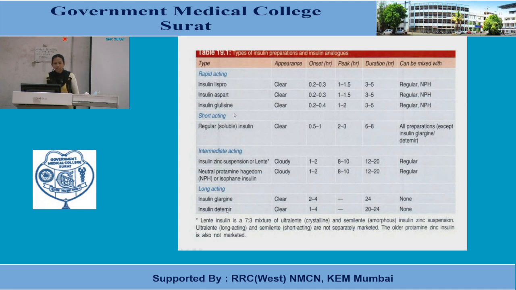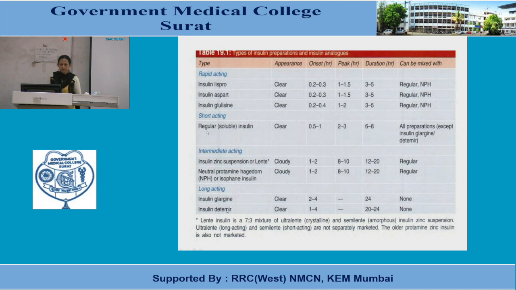Now these rapid acting insulins, which are Lispro, Aspart and Glulisine, can be mixed with regular or soluble insulin and NPH or isophane insulin. Yesterday we saw that regular insulin can be mixed with all insulin preparations or analogs except two insulin analogs, Glargine and Detemir.